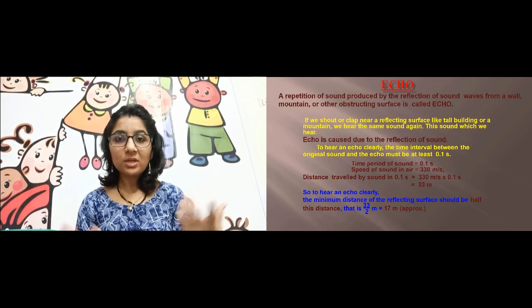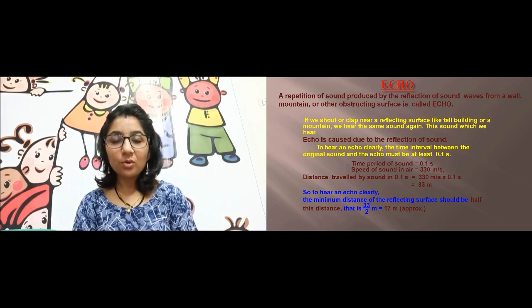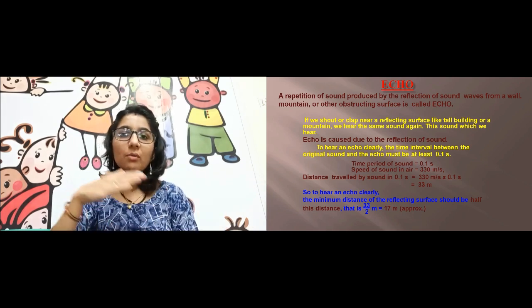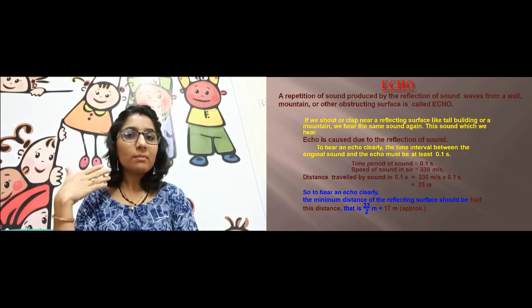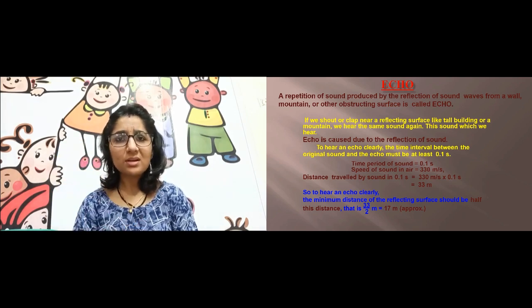If the hall is empty, then you can listen to the echo. That is just the reflection, because sound is a wave. That wave will go and bounce back, and again it will reach our ear. That is the echo. But for an echo to be heard, we want at least 17-meter distance.